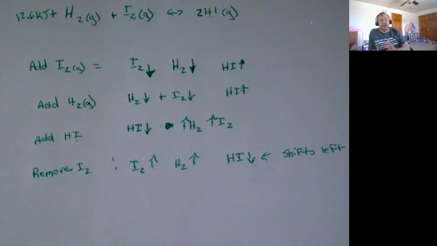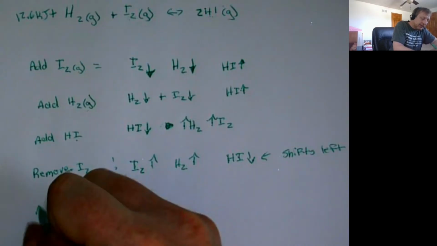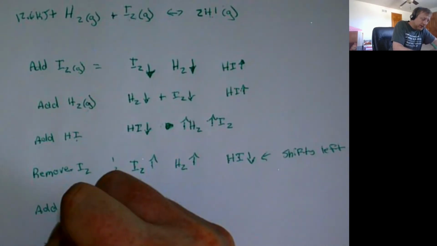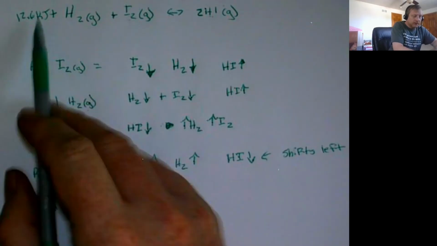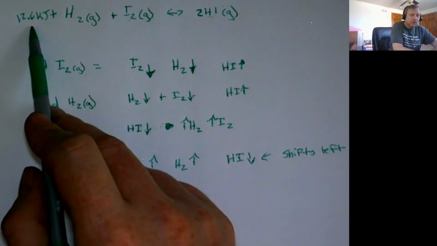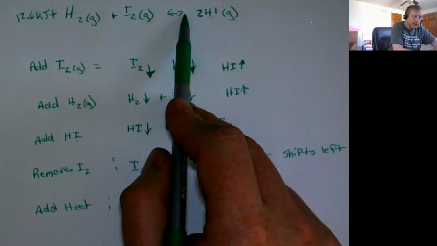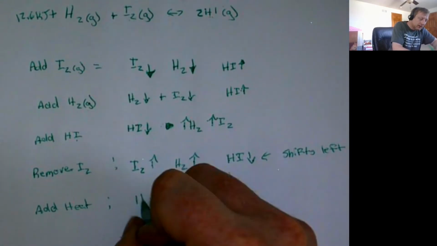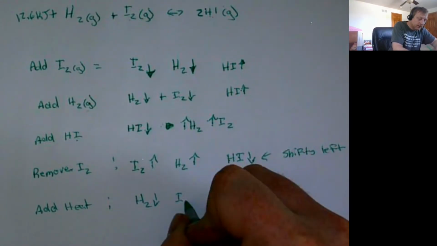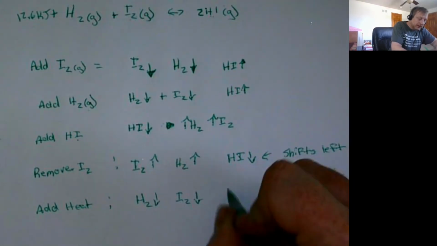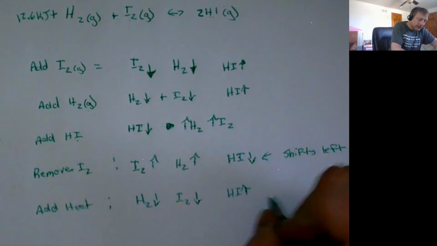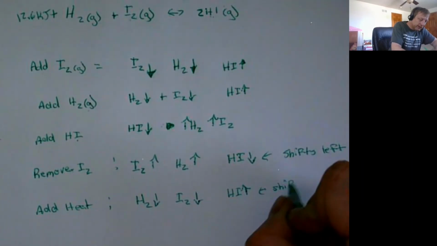So that's the real basic idea of Le Chatelier's principle. We can throw a couple other spins into this. So I'm going to say, well, what if I added some heat? Well, you can see that heat is right here in the chemical equation, and it's going to act the same way as adding anything else. If we add some heat, it's going to push away from whatever we add, and we would end up with less of the things on its side of the arrow and more of the things on the other side of the arrow. And then we would say, in this case, the equilibrium shifted right.